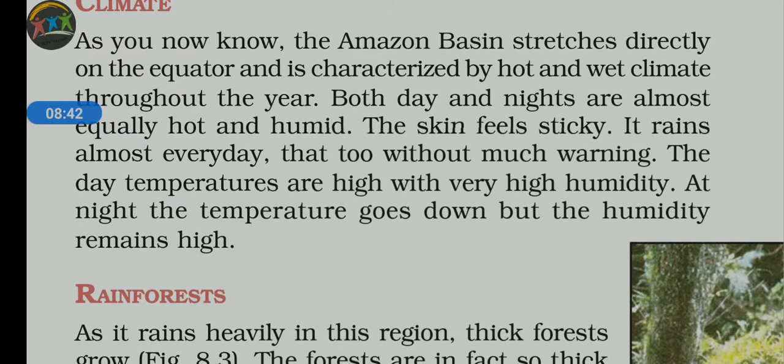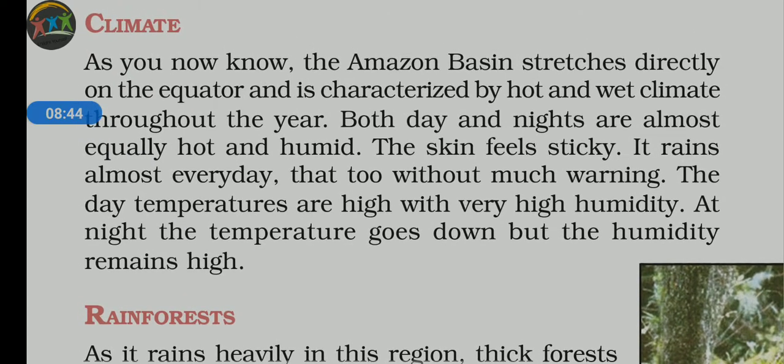Both day and night are almost equally hot and humid. The skin feels sticky. It rains almost every day, that too without much warning. The day temperatures are high with very high humidity. At night the temperature goes down but the humidity remains high.